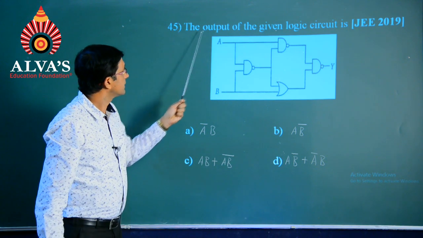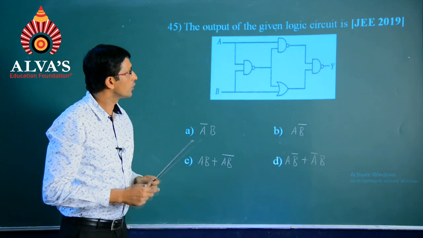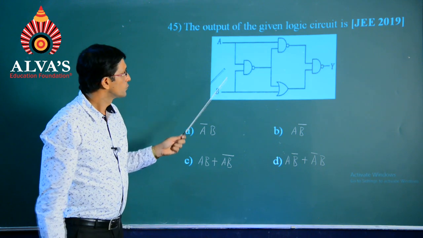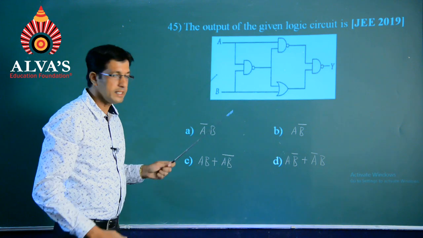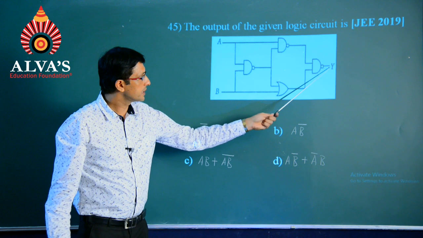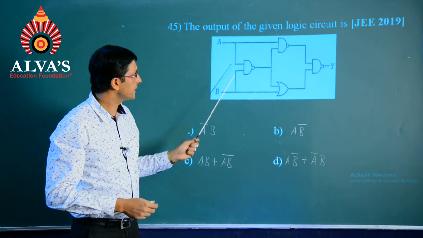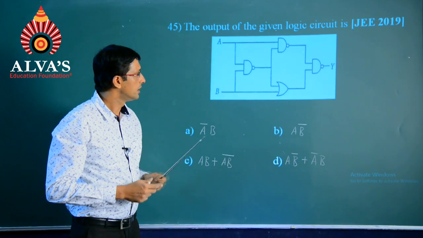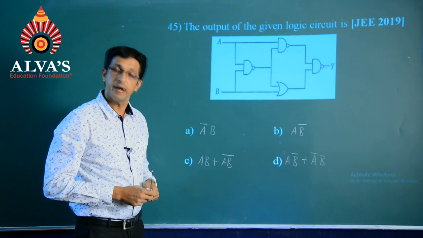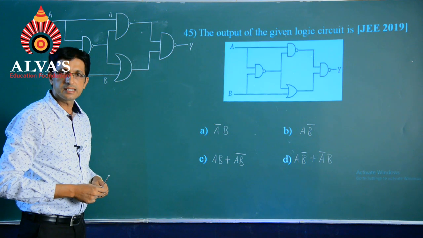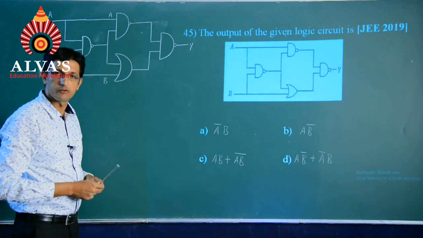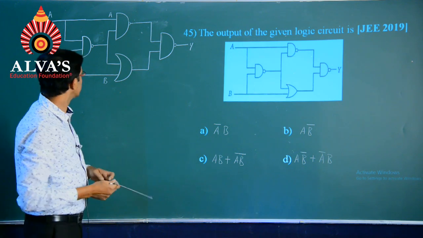Number 45, the output of the given logic circuit is, a question of JEE 2019. We find that A and B are the two inputs and there is the output at this end Y. We find a different combination of logic gates. Let us see how to simplify them right now. Students, let us see how to proceed with the solution of this following combination of logic gates.